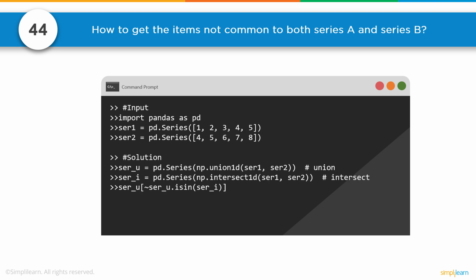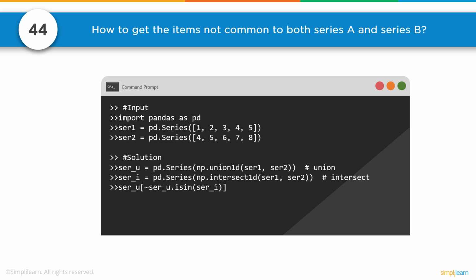Number 44. How to get the items not common to both Series A and Series B. And you can see here, instead of Series A and B, we have Series 1 and 2, and we have 1, 2, 3, 4, 5, and 4, 5, 6, 7, 8. The solution is we take a pandas series, we have a series U equals a pandas series, np.union1d(series 1, series 2). So we can now make a union of them.